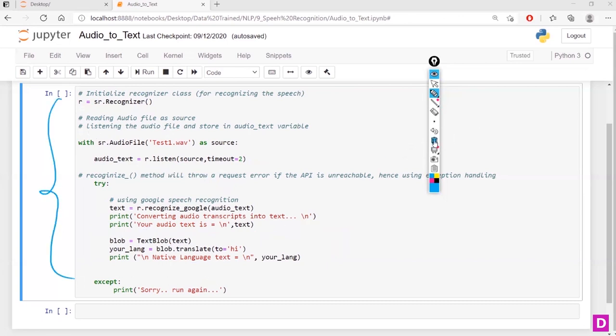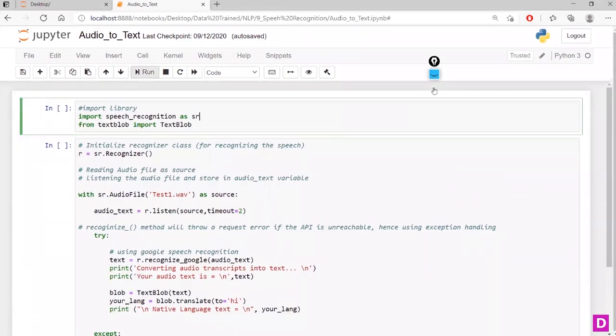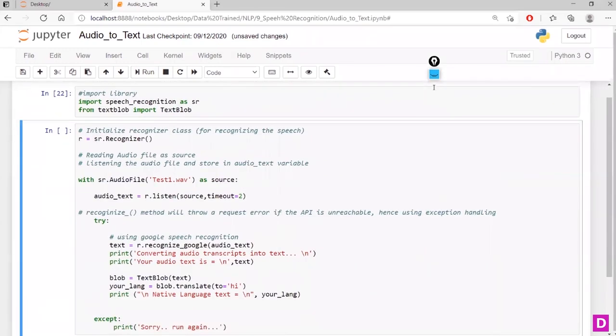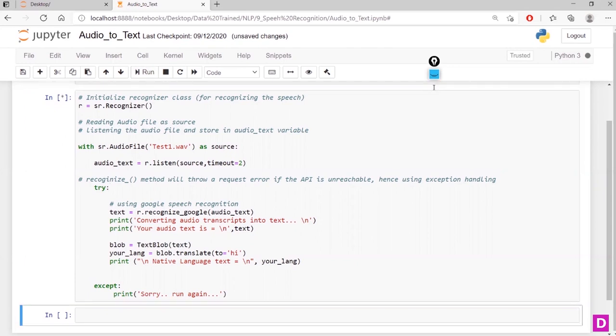So let's execute one by one. Let me execute the first cell, where I import all the necessary libraries. Now I'm going to execute this block. It is working.